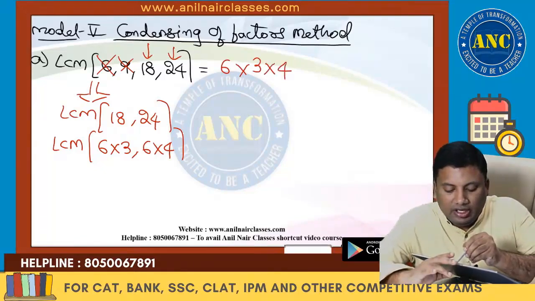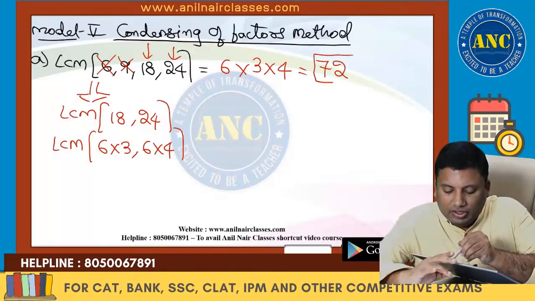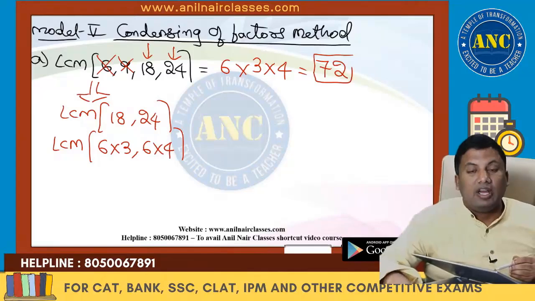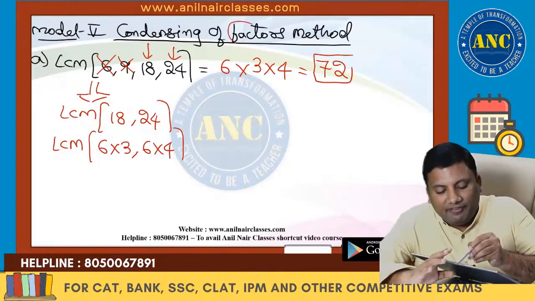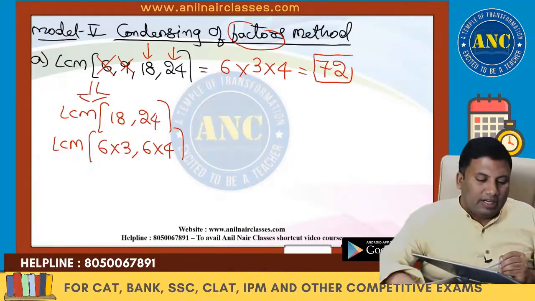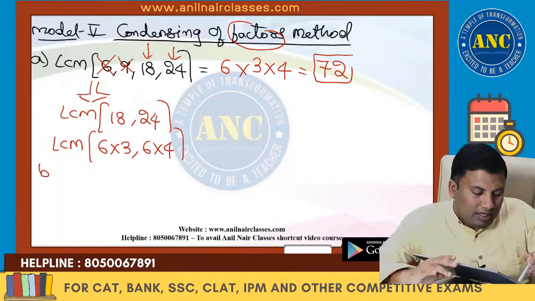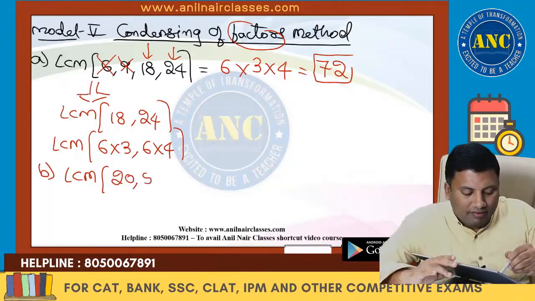It is 3 into 4. 4 3s are 12. 12 6s are 72. Answer is 72. Take the factors which are for a particular number. Next one, LCM of 20 comma 50 comma 100 comma